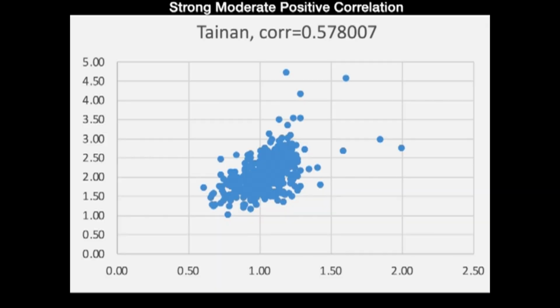So in Tainan, we see a strong moderate positive correlation of 0.57. And we can see that there's also a fair amount of ballot theft against Han Kuo-yu. We can also see in this graph that in Tainan, the ballot stuffing percentage is also extremely high.